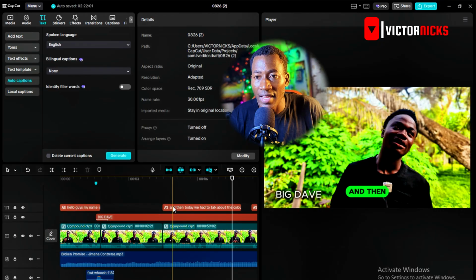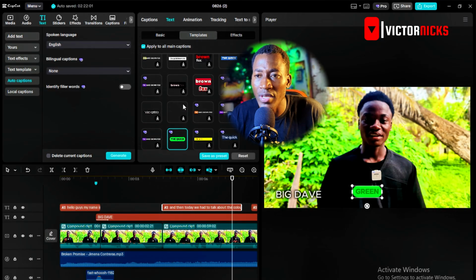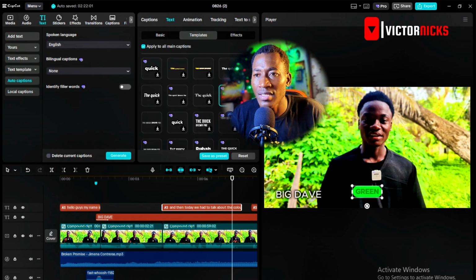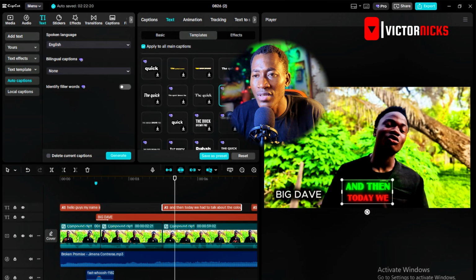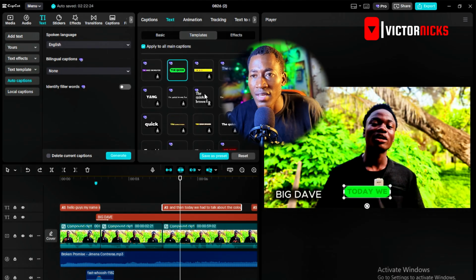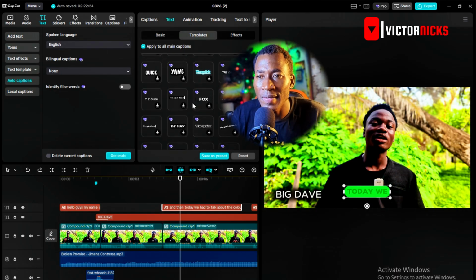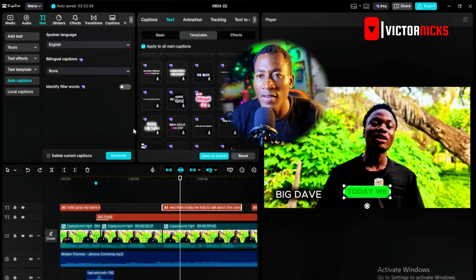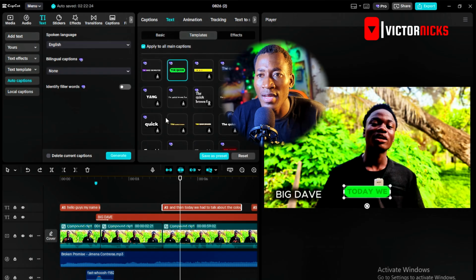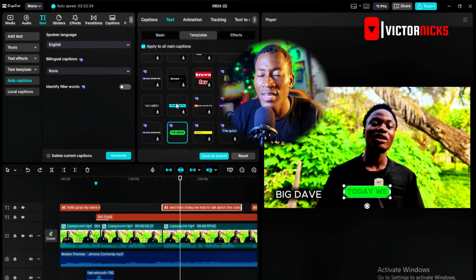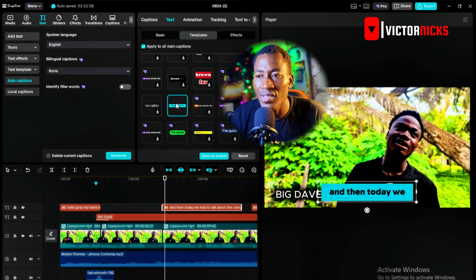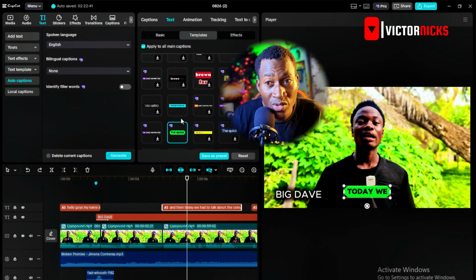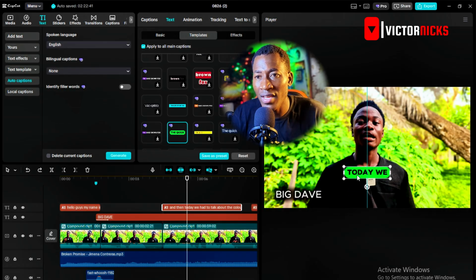So you can say that there are many caption templates you can actually explore. All right, so even if I play this, let's see how it goes. I don't like this one. Control Z. It's moving to the previous one. Let me get to see. I think that one was perfect. Let me check this green too and see. I don't like this one. So based on your preference, just choose any of which you want, right?